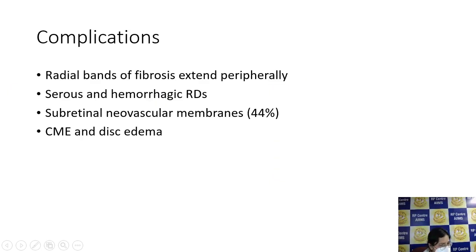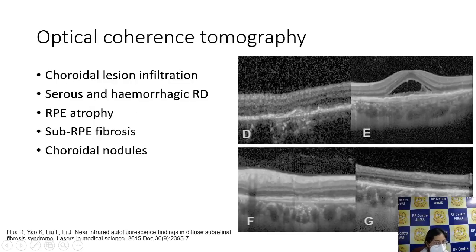What can be the complications? There can be radial bands of fibrosis extending peripherally, causing serous and hemorrhagic RDs. Subretinal neovascular membranes may be present, and macular edema and disc edema can also be present. Now coming on to the OCT, choroidal lesion infiltration can be seen, serous and hemorrhagic RDs can be present, RPE atrophy can be present, subretinal fibrosis like we saw in our case, and choroidal nodules can also be present.